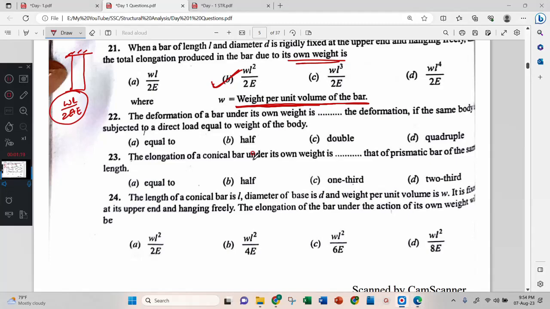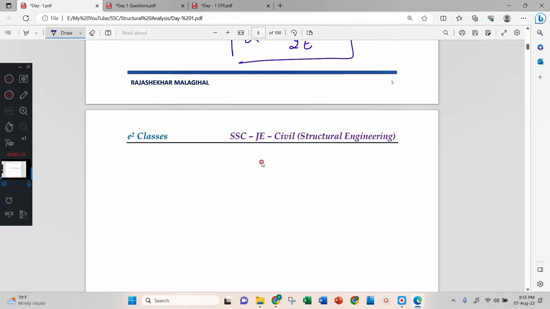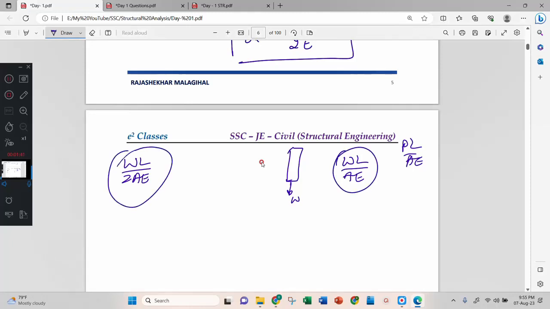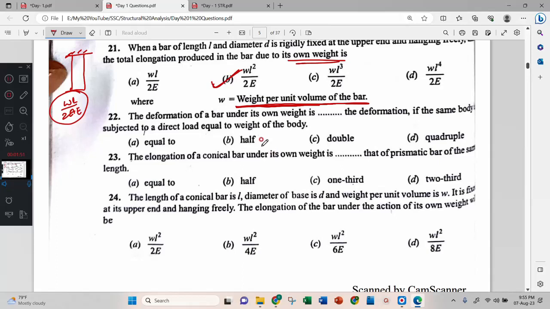Because we know this is WL by 2AE, and if the same bar is subjected to weight W, then it is WL by AE, writing W in place of P. PL by AE is our equation. Compared with this, it is half. Therefore the answer is half.